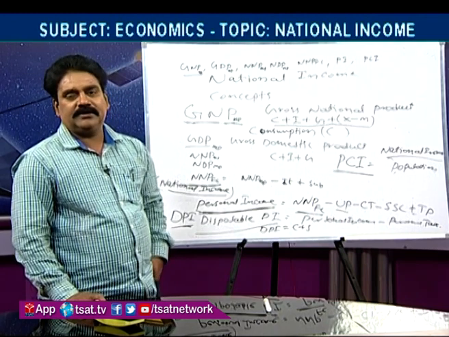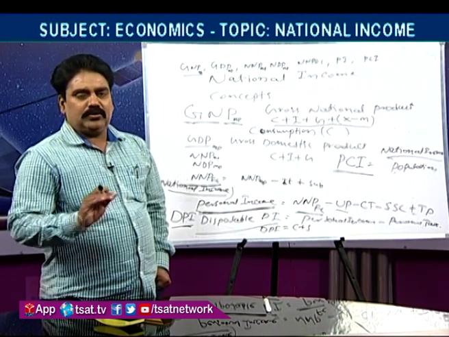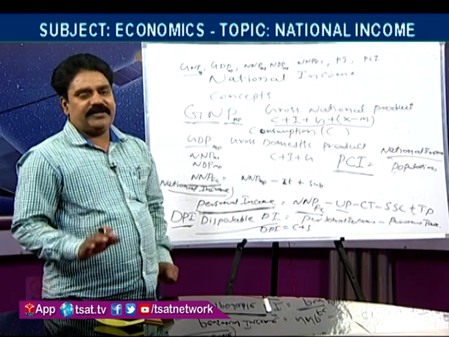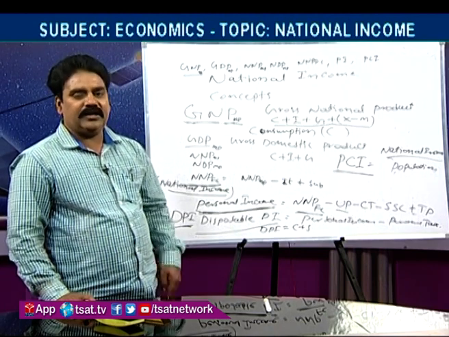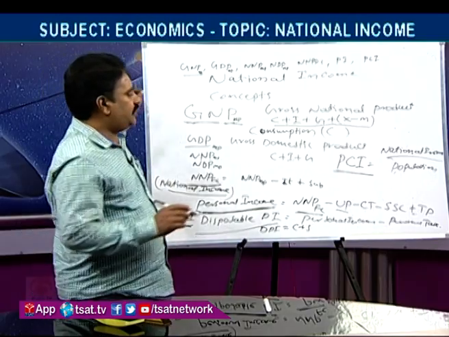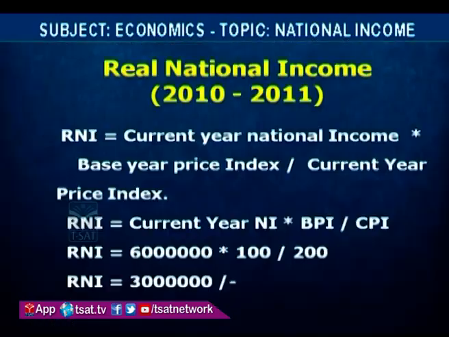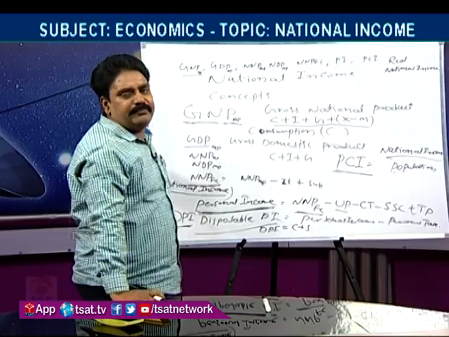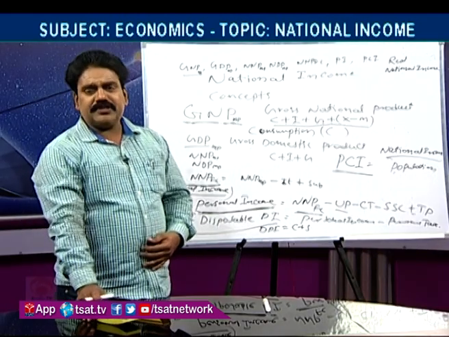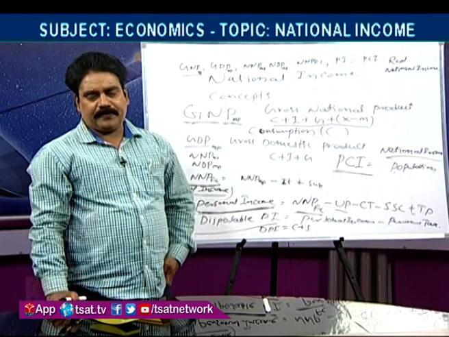Why? Because to reduce the effect of inflation in real income. So, we can discuss one more concept, that is real income, real national income. To get real national income, we use the base year price. Why we use the base year price, we will discuss.